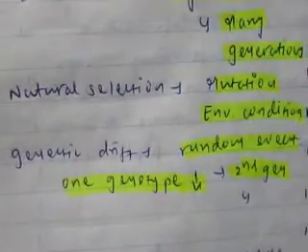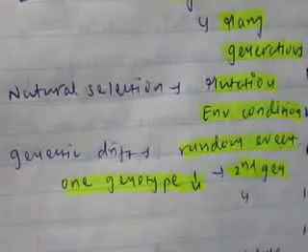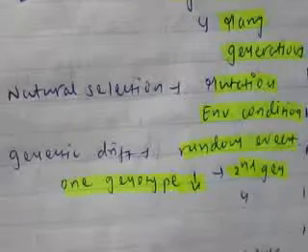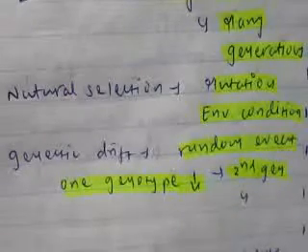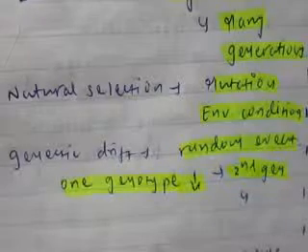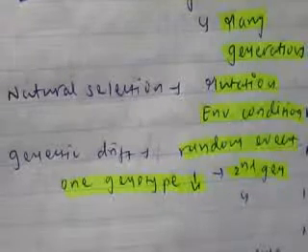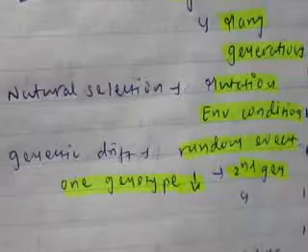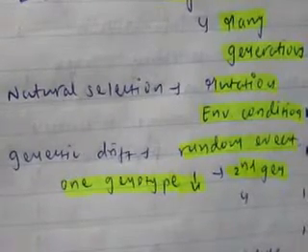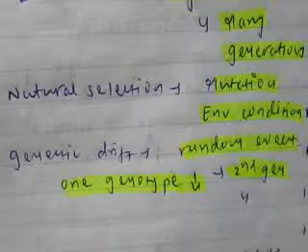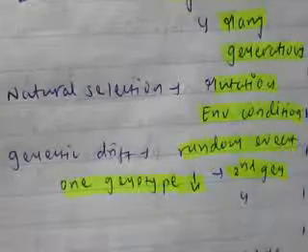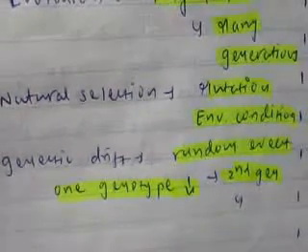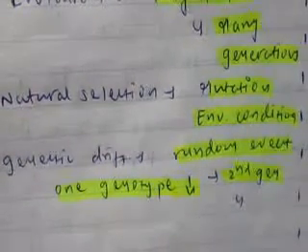Whereas genetic drift, as we all know, is a random event, meaning due to some reasons the number of a particular allele, or a particular genotype, drastically reduces. This reduction in the number of a particular genotype in the first generation is due to random events or random mating in intra-species interactions.